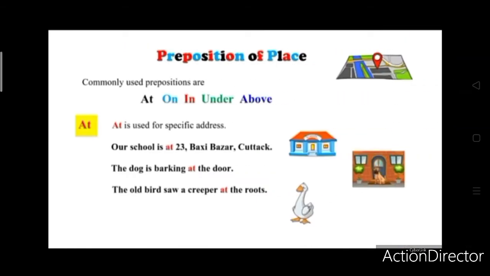Then prepositions of place: at, on, in, under, above. At is used for a specific address. Our school is at 23 Bagsi Bazaar, Cuttack. The dog is barking at the door. The old bird saw a creeper at the road. This is from our lesson. So, at is used for a specific address.